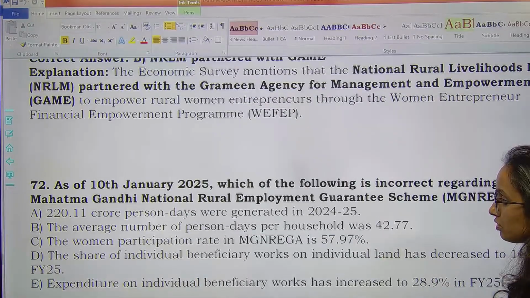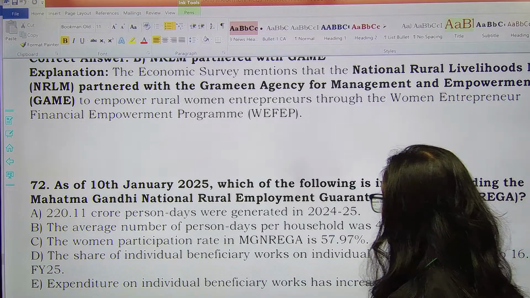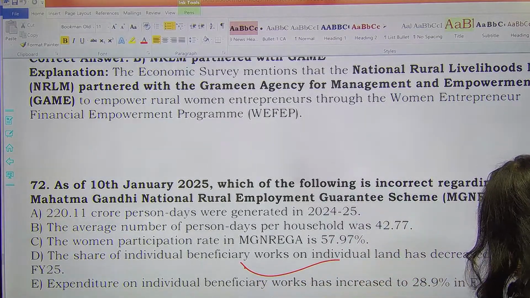The next question, as of 10th January 2025, which of the following is incorrect regarding मनरेगा? As of 10th January 2025 इसलिए हम कह रहे हैं क्योंकि हमने इसको recently एक बड़े achievement में cover किया था. Tell me. So if you look at this one, share of individual beneficiaries has decreased to 16.2.